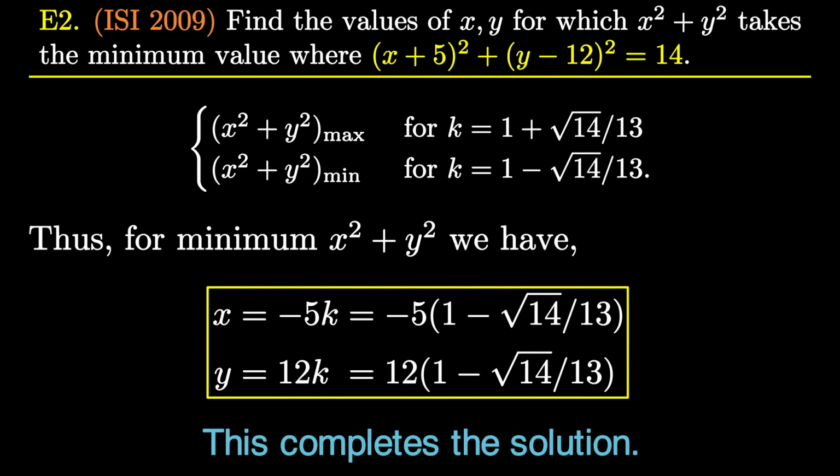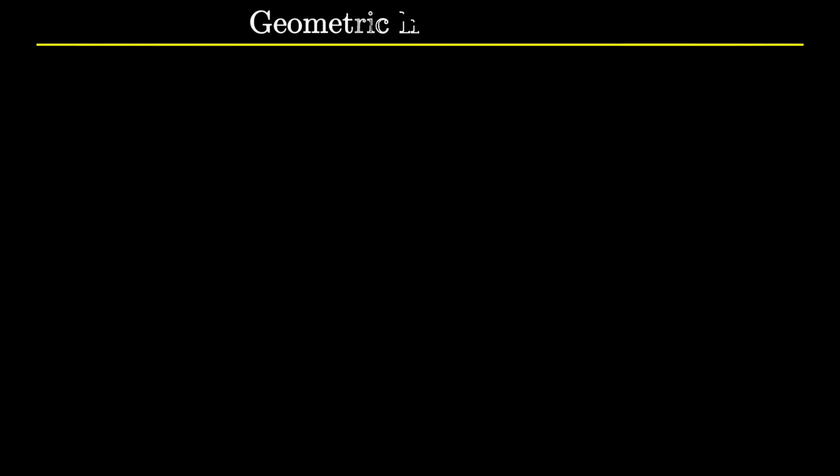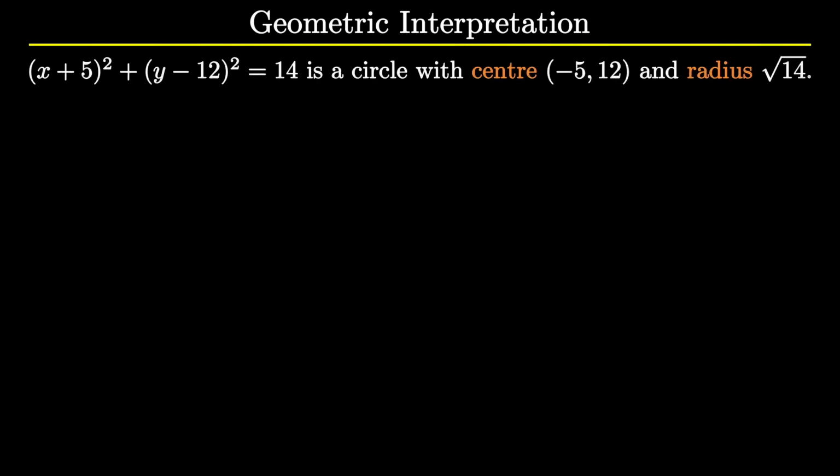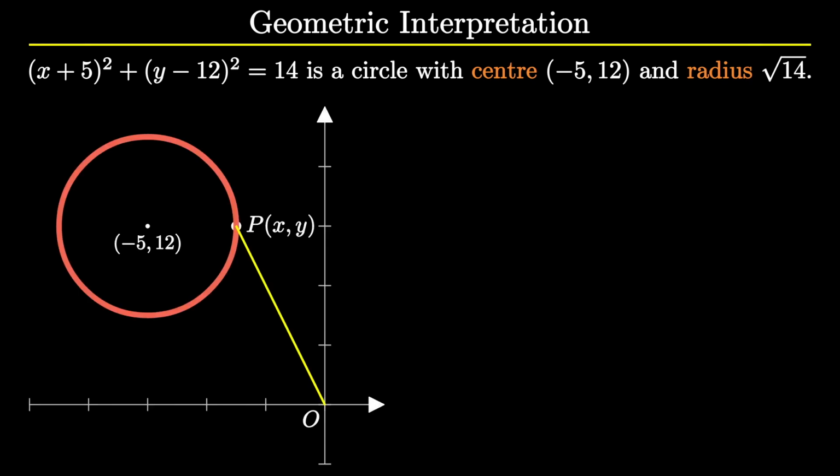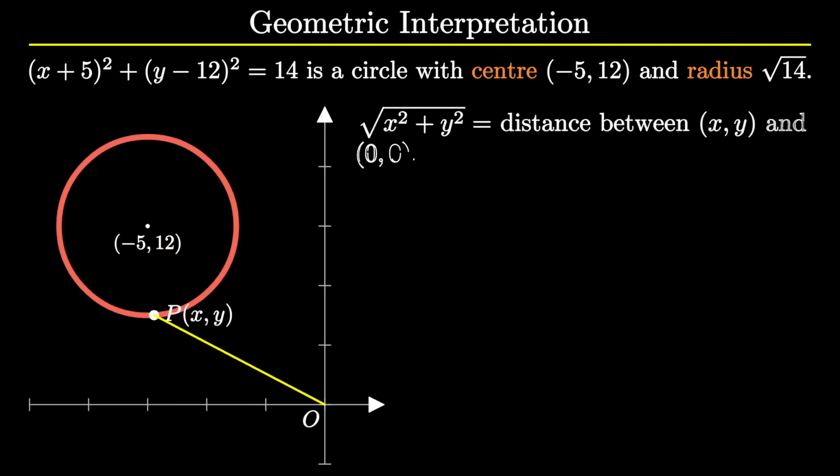Interestingly, we have a completely different approach to tackle this problem. We can give a beautiful geometric interpretation of this problem. We notice that the given equation represents a circle with center (negative 5, 12) and the radius is square root of 14. We take an arbitrary point P(x, y) on the circle.